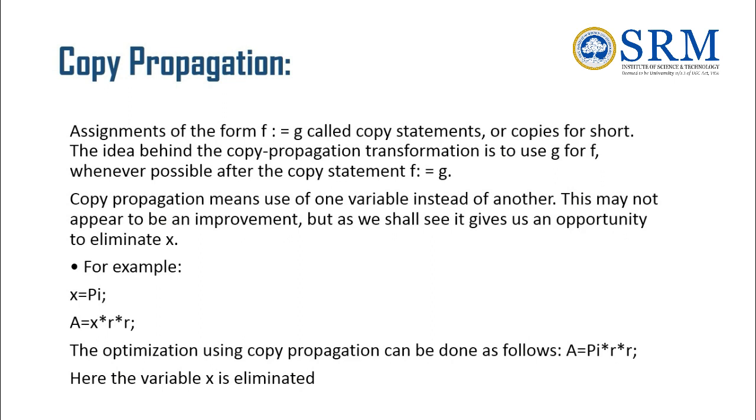For example, here x is equal to pi and a is equal to x into r into r. So instead of using x, we can directly use the pi value. Copy propagation means use of one variable instead of another. This may not appear to be an improvement, but as we shall see, it gives us an opportunity to eliminate x. So here the variable x is eliminated.